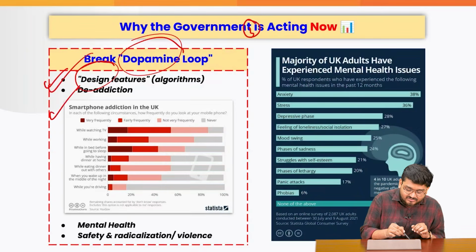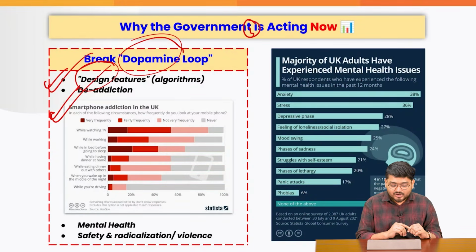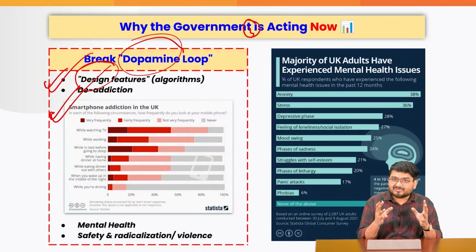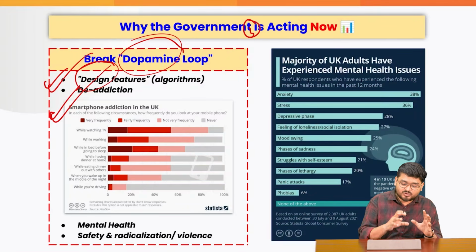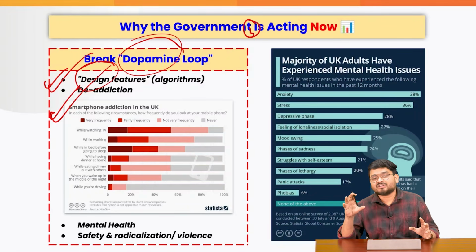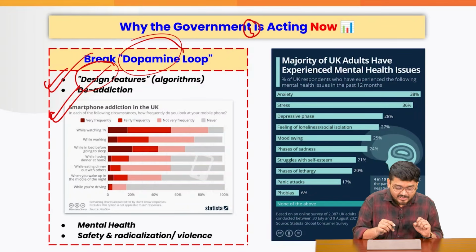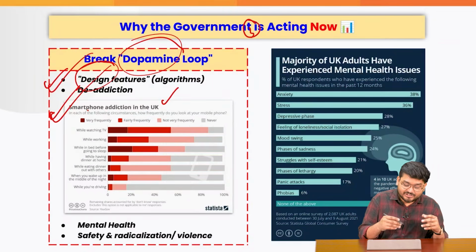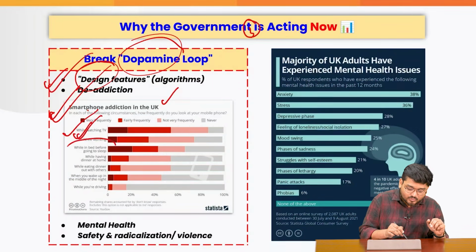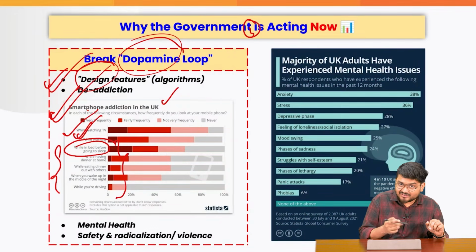According to recent reports, social media has crept up into the minds of the children in the UK. Smartphone addiction in the UK is mainly due to watching TV. Even while walking, they are using it. Going to bed, before sleeping. Some of us can also relate, right?